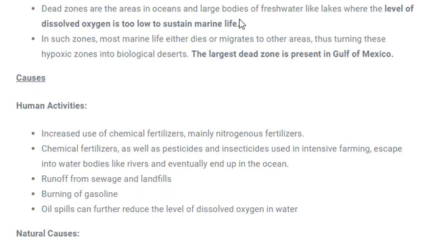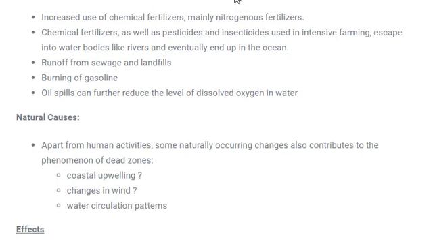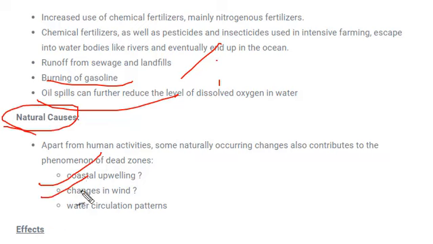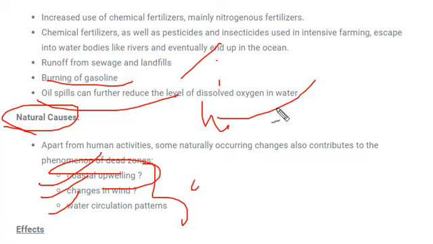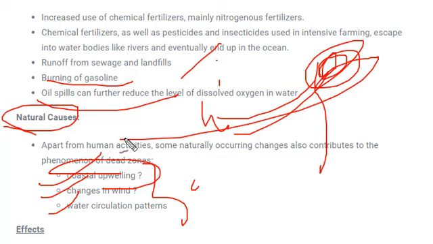Okay, and the causes of marine pollution would again be the same as in the case of water pollution: human activities and natural causes. Human activities means emitting all kinds of unwanted material into water bodies, like oil spilling, which we've already seen, burning of gasoline, and sewage being dumped into the ocean. Natural causes are coastal upwelling and changes in water circulation patterns. When there is a drastic change in coastal upwelling, meaning the moving up of the cold current at the coast, it carries pollutants from the coast into the water, and it causes marine pollution.